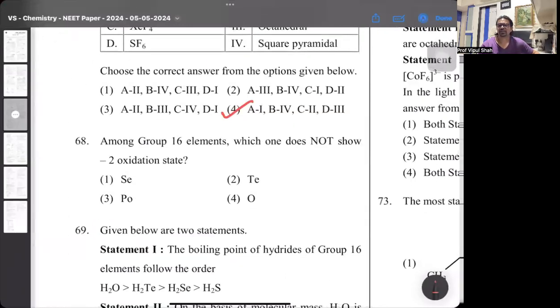Then 68, among group 16, element which does not show -2 oxidation state. Line of the NCERT, that element is polonium. The tendency of -2 oxidation state down the group decreases for group 16. So polonium hardly shows -2 oxidation state.